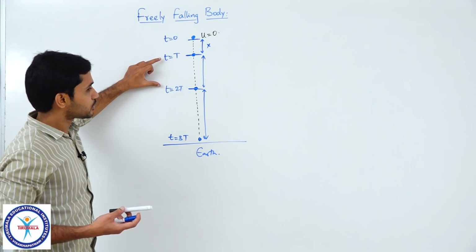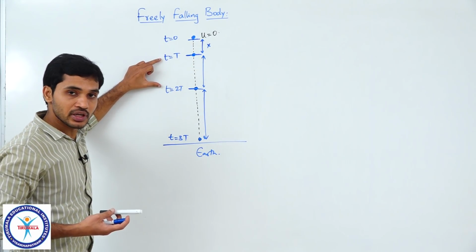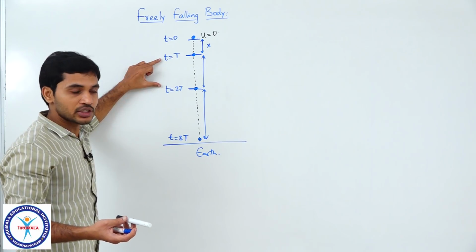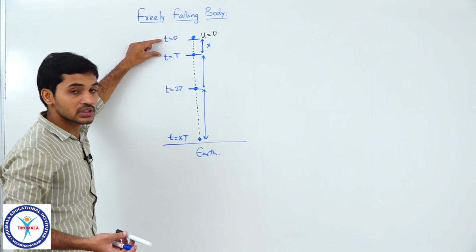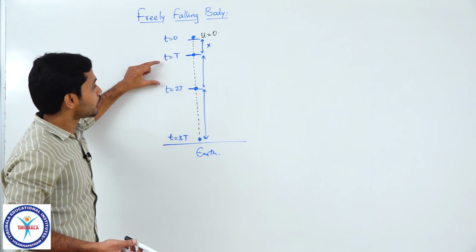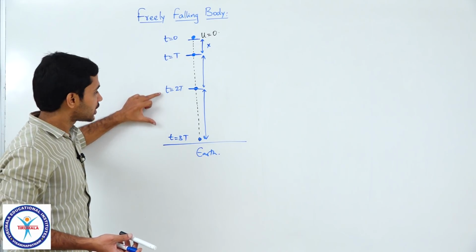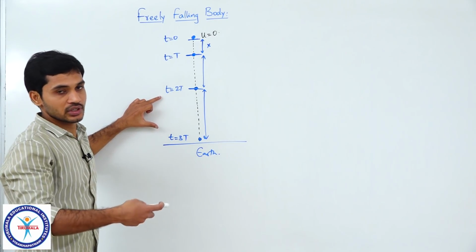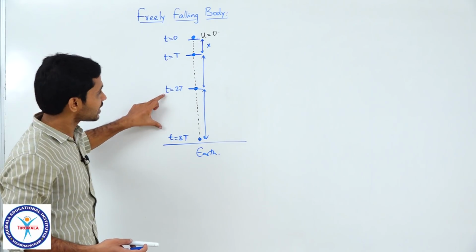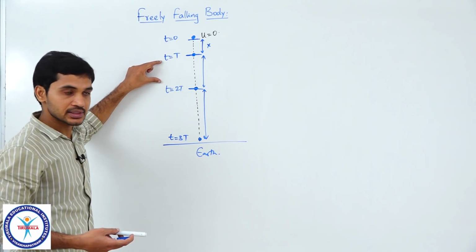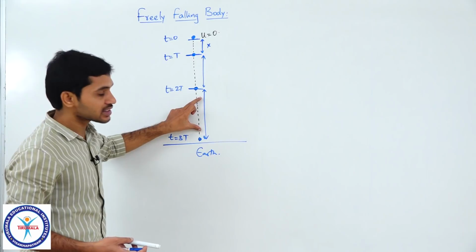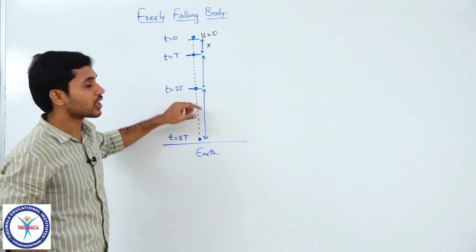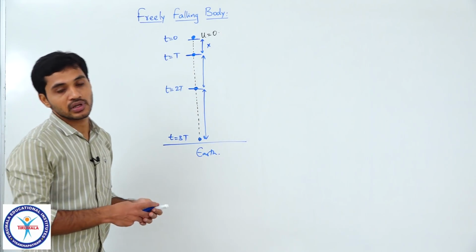So, can I say that the speed of the particle during this interval is definitely greater in magnitude when compared with its speed here, right? And when compared with this, the speed in this interval will be larger. So, even though the interval is the same, t seconds, it travels a larger distance in the next interval when compared with the earlier interval. Clear?